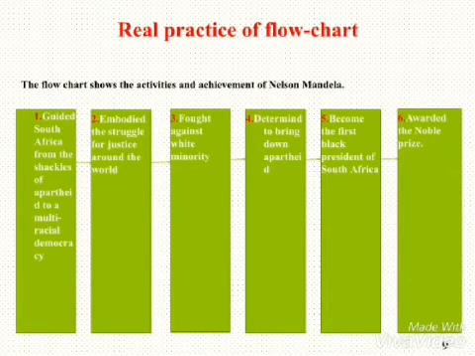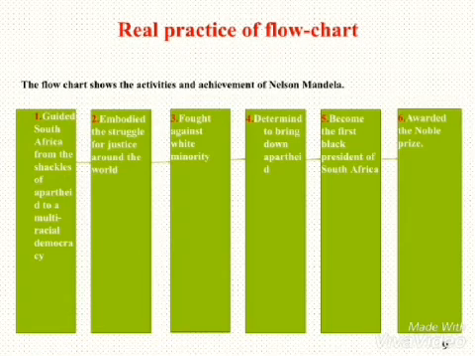Now, as we discussed all the rules we can use in our flowchart, it's time to see a real practice. So this is about Nelson Mandela. The flowchart shows the activities and achievements of Nelson Mandela. This is your title, okay? There will be a passage of Nelson Mandela from the text, and from that passage you have to write down your answers.